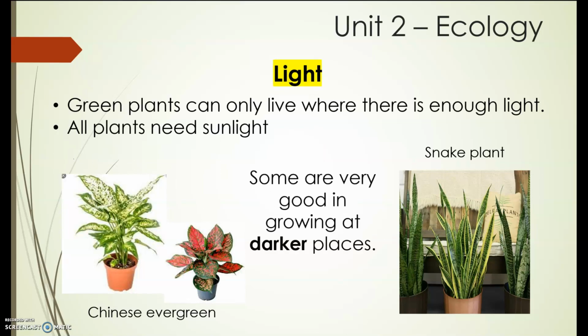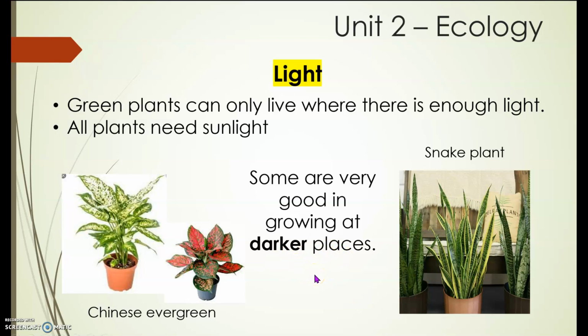There are plants which cannot thrive in direct sunlight. They are good at growing in darker places. The examples are the Chinese evergreen and a snake plant. They can live in darker places or in direct sunlight.